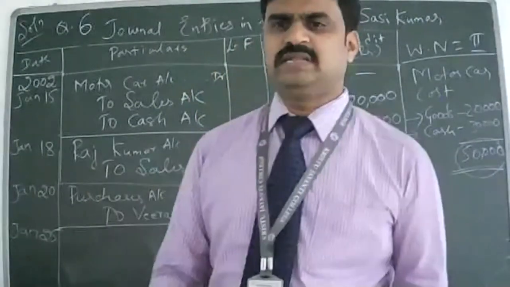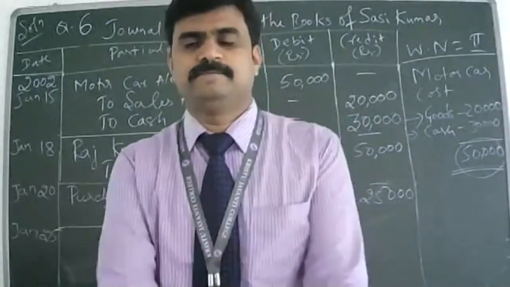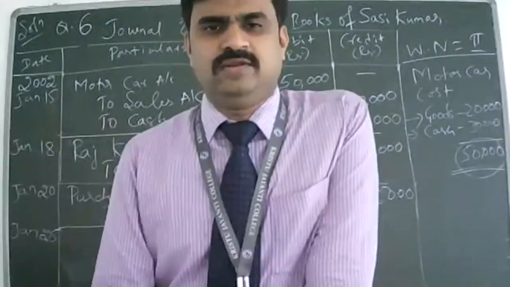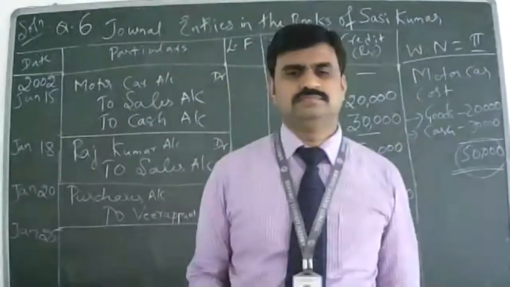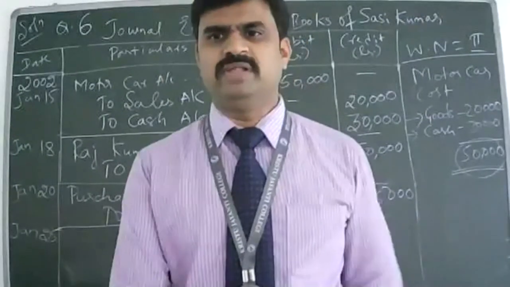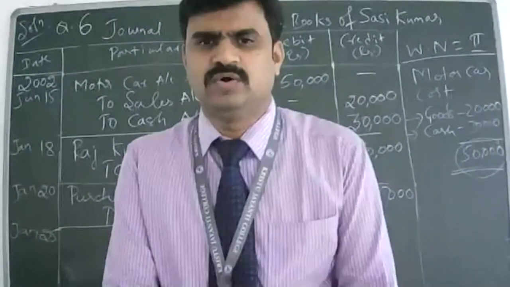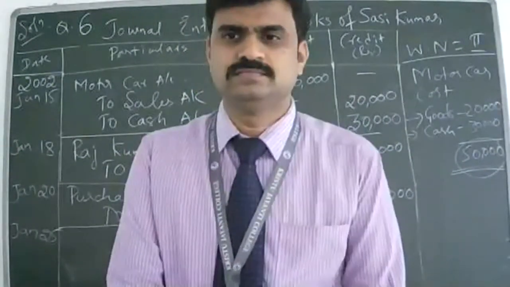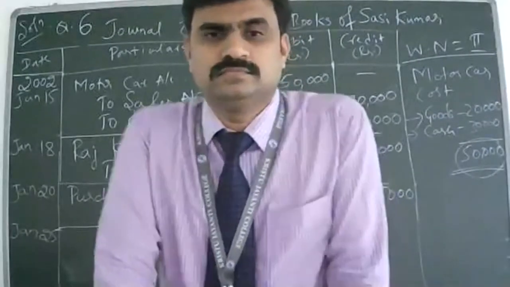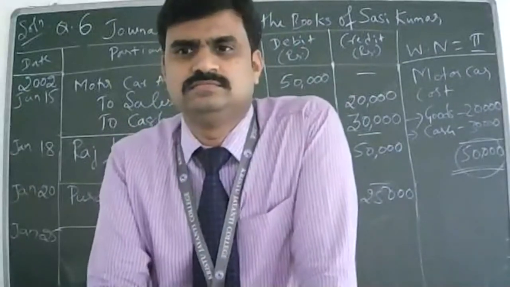Now tell me, which are the two accounts involved here? At least one account, tell me. The remaining account I will tell you later. Goods sample. Advertisement account. Goods account. Goods account and cash account. Sample account.